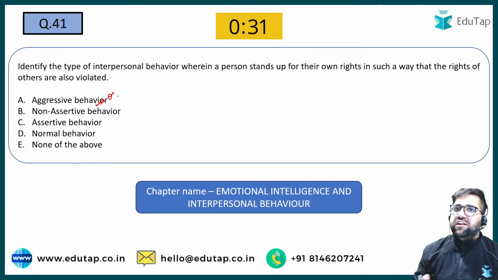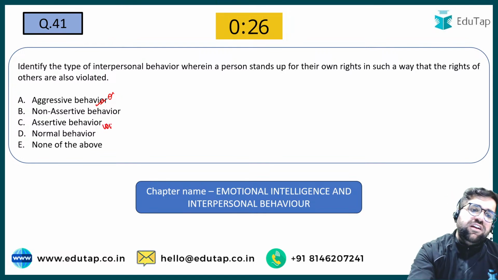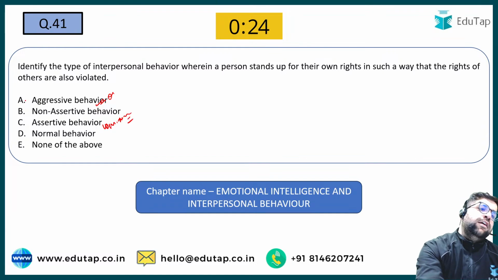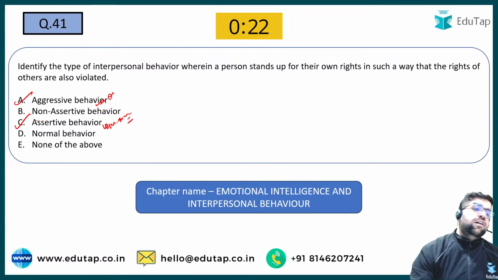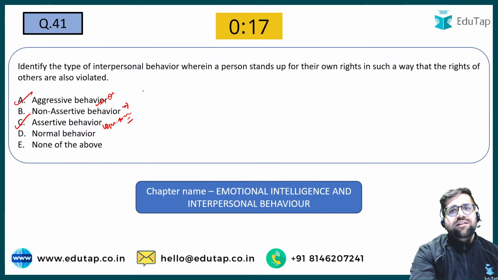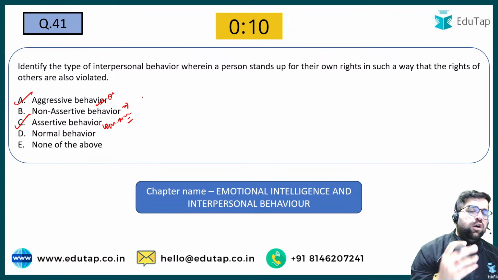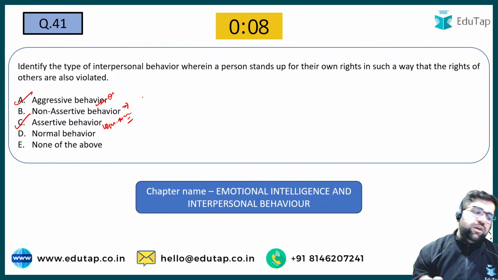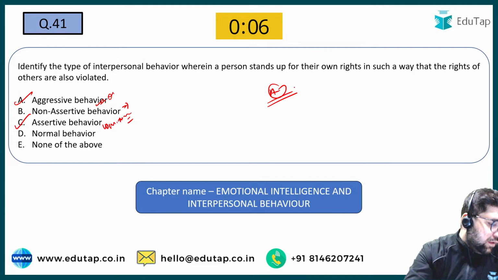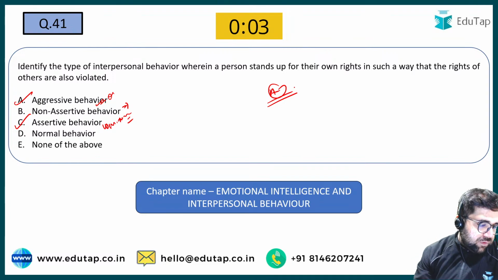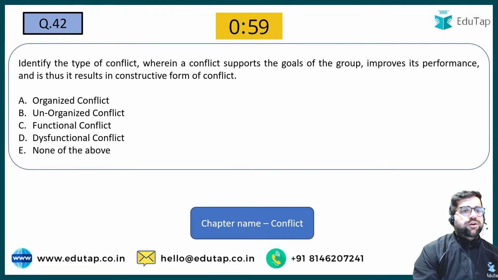You try to defeat the other person. That is aggressive. Assertive behavior is that particular behavior wherein both the parties win. So aggressive is the opposite of assertive. Non-assertive is basically you didn't do anything, the other party almost left the ground itself. The other party was lazy, so he just tried to walk out of the debate. So answer over here will be option number A. Now let's move to question number 42.